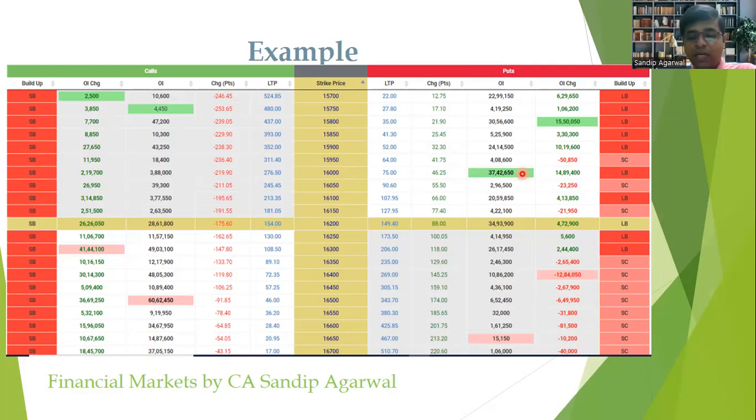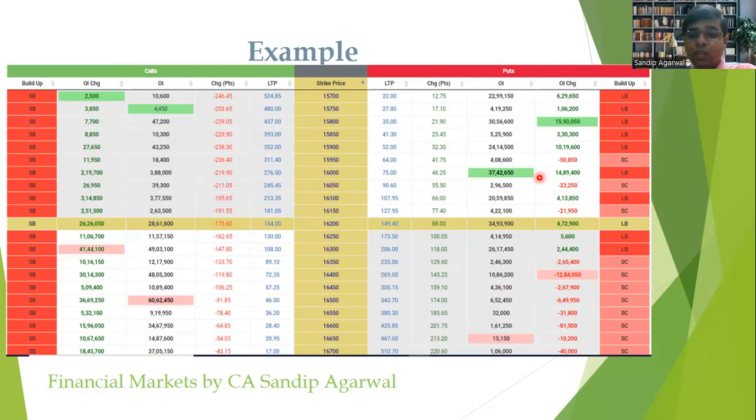So how are we interpreting it? As I explained in my previous slide, whenever we are going to see the open interest, we will always read it from the perspective of the option seller. Now, what is the maximum win situation for the option seller? The maximum win situation is the amount of the premium that has been received by the seller for that particular strike price. Now, what is the maximum profit for that person who has sold the option contract? The maximum profit is the amount of premium which has been received.